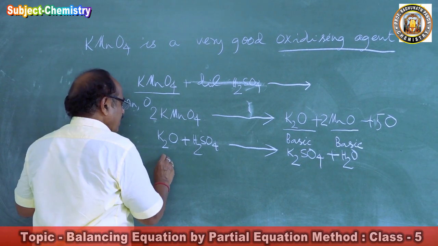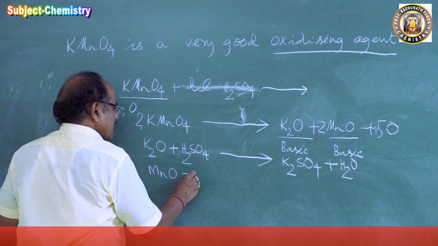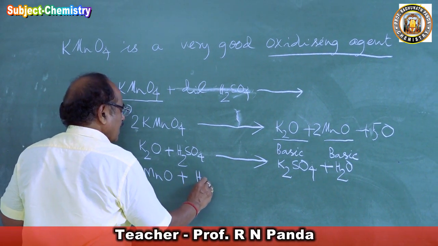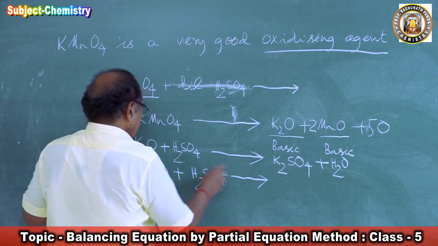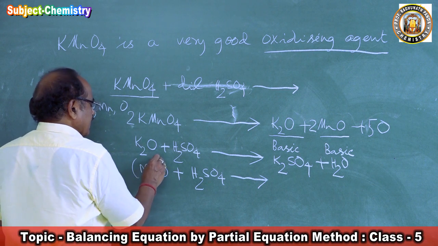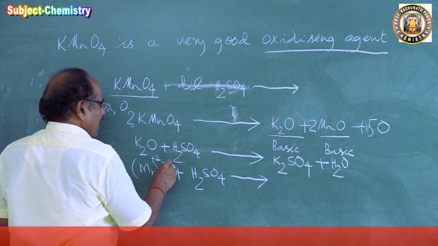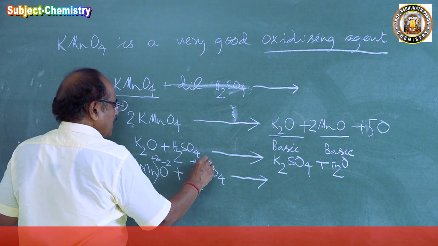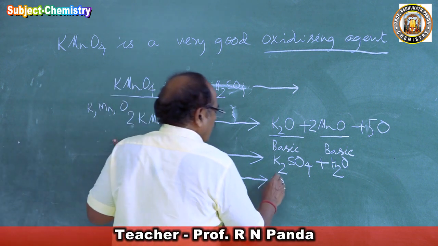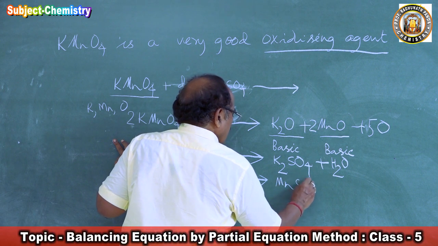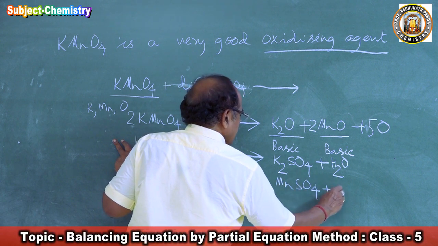Then comes MnO, manganese oxide, plus sulfuric acid. Here manganese is valence state plus 2, oxygen minus 2, hydrogen plus 1, sulfate minus 2. So they will form MnSO4, manganese sulfate, plus water.